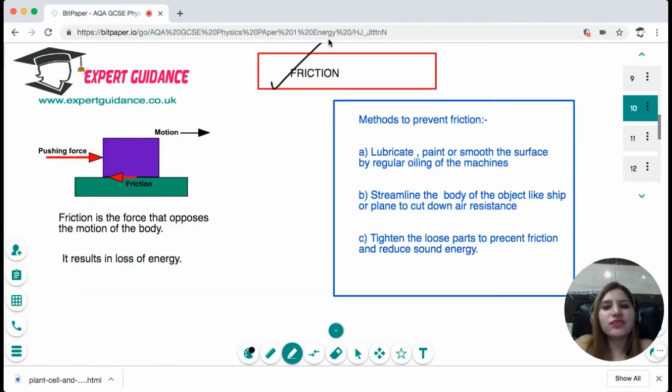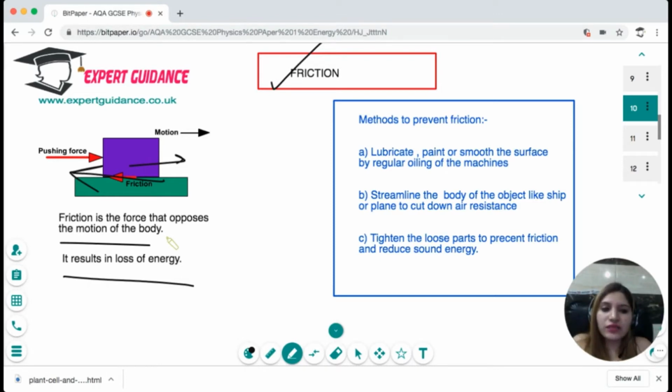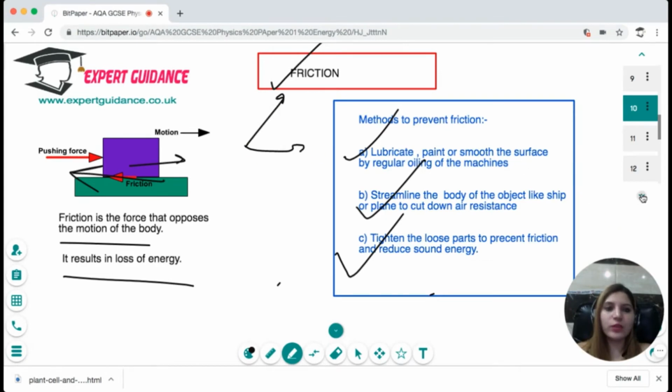Now, next is friction. Friction is the force that opposes the motion of the body, and friction results in the loss of energy. For example, if the body is moving here, the friction will try to move it in the reverse direction and slow it down. So how can we prevent friction? We can lubricate, paint, or smoothen the surface by regular oiling of the machine. If there's air resistance, air friction, then we can streamline the body of the object like a ship or plane to cut down the air resistance. And at times there is energy loss due to sound, so we can tighten the loose parts to prevent friction and reduce sound energy. So you should know examples of friction and the ways to prevent it.